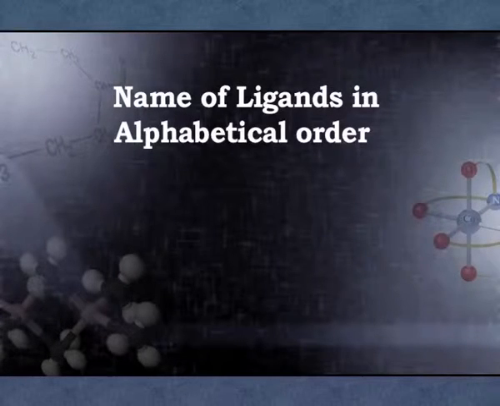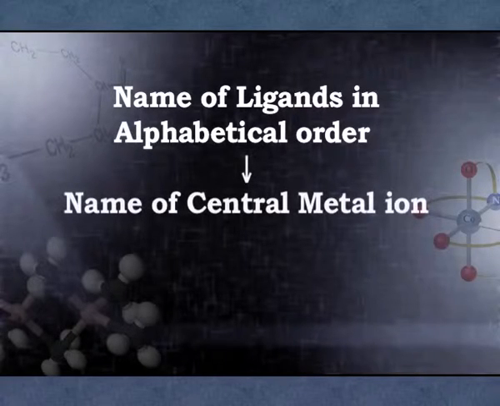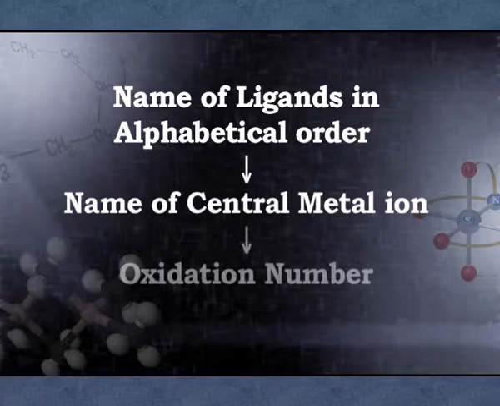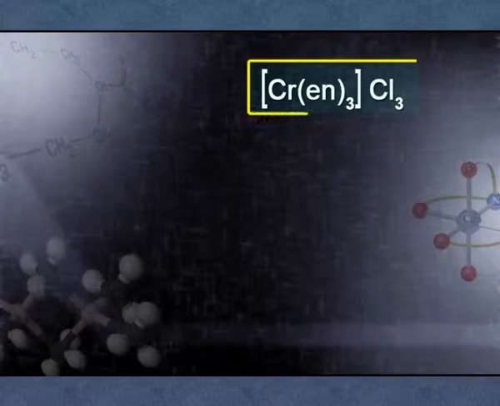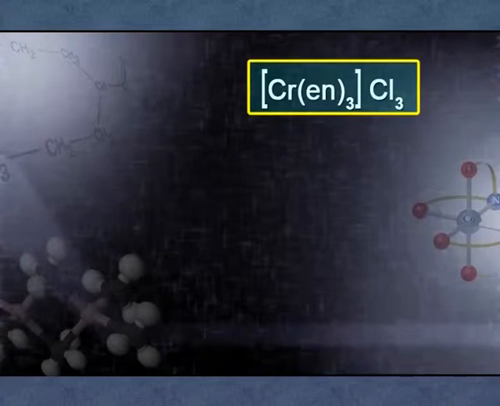And the general trend of the IUPAC naming rule, as I have explained: first finding the oxidation number of the central metal, then naming of ligands and their numbers, then the name of the central metal and its oxidation state in Roman numerals in brackets, and then if there is any anion or cation present before or after the coordination complex. Suppose one example I am giving you: the complex [Cr(en)3], the coordination sphere, and then Cl3 is given.